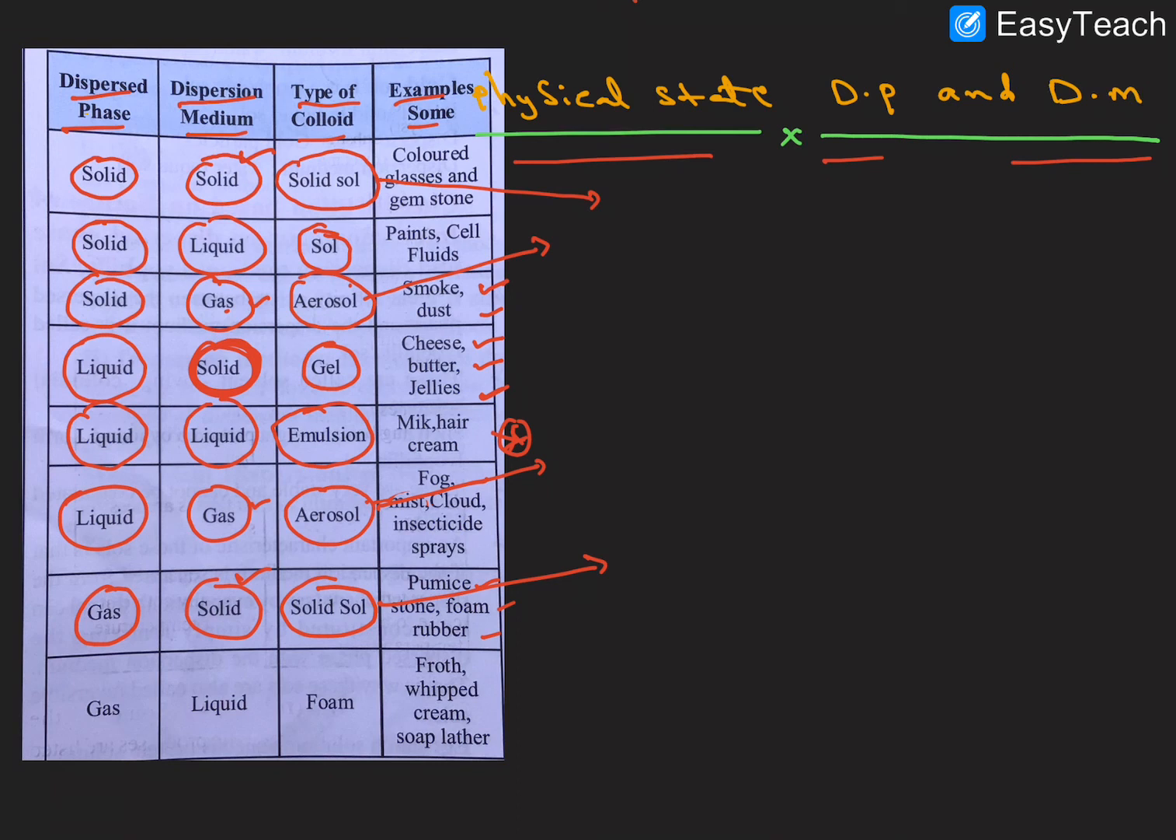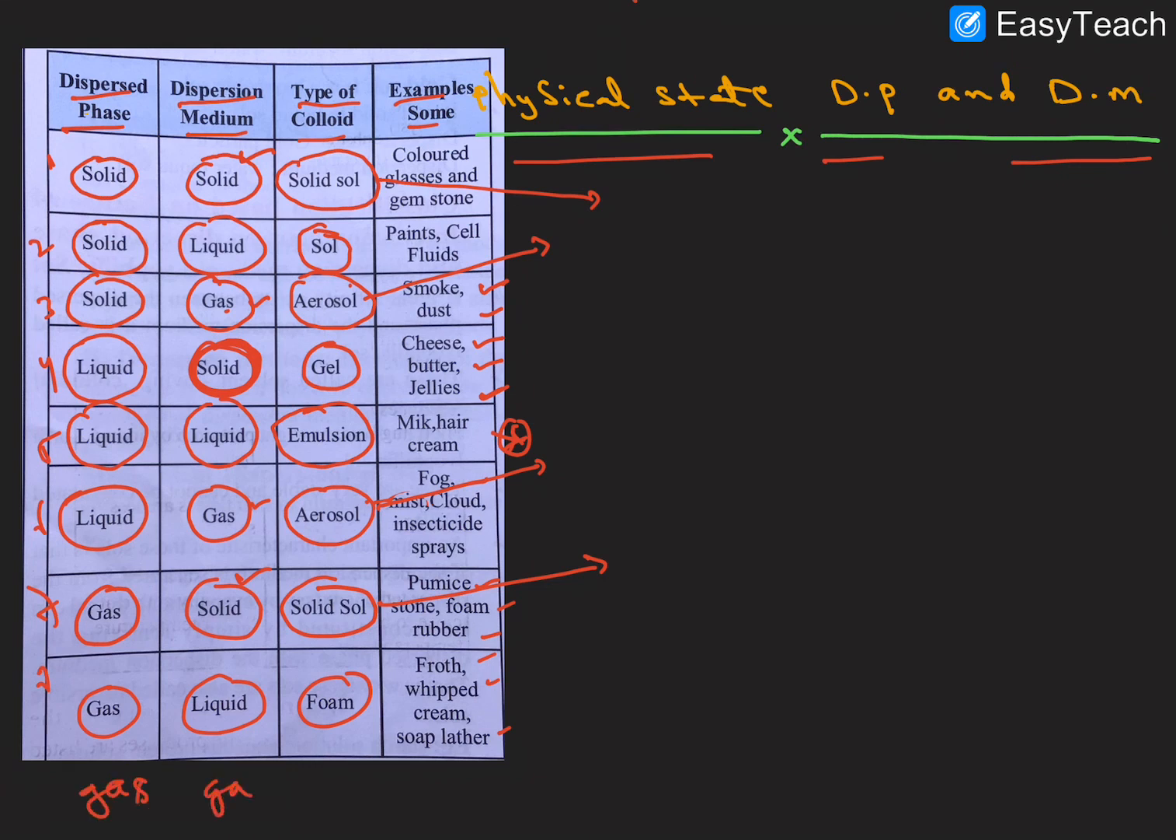I hope it is clear. And then the next one, gas in liquid, this is also called foam. The best examples here are whipped cream and soap lather. I hope it is clear. This is the classification. Totally we can count here 8 types.